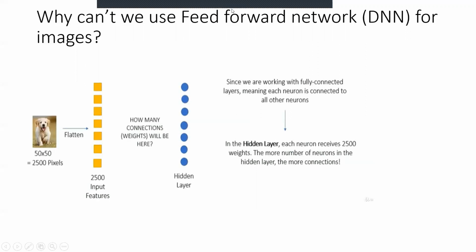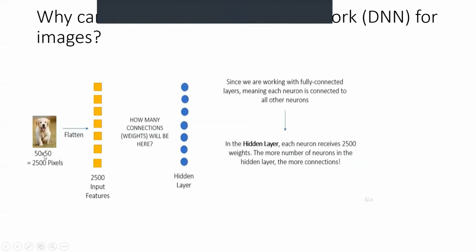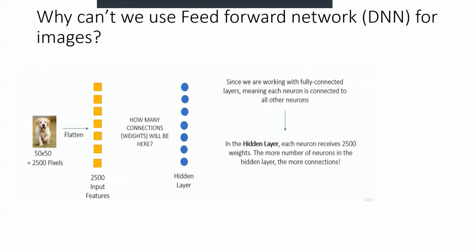Suppose we have an image. First of all, the convolutional neural network is used for high-dimensional data sets, like images and video. So let's take an example of this image. Suppose this image has a size of 50 by 50 pixels, right? So this is a small image file, and now we need to feed it into the neurons.